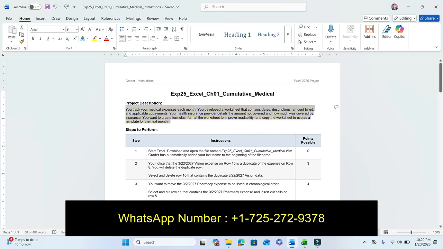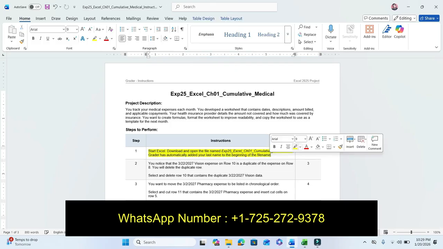Now move to step number 1. So we get the idea of what we do in this step. Start Excel and download and open the file named exp25 chapter 1 cumulative medical. Your last name is automatically added to the beginning of the file name.